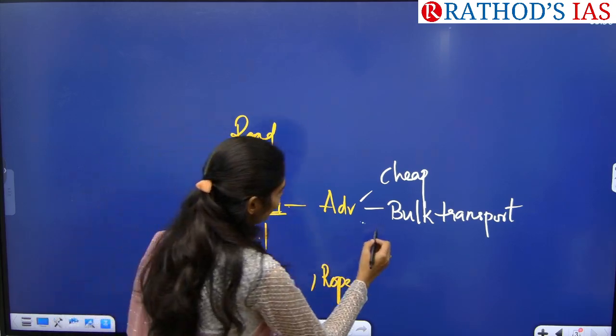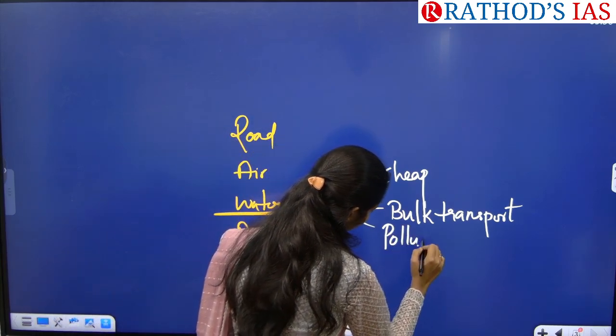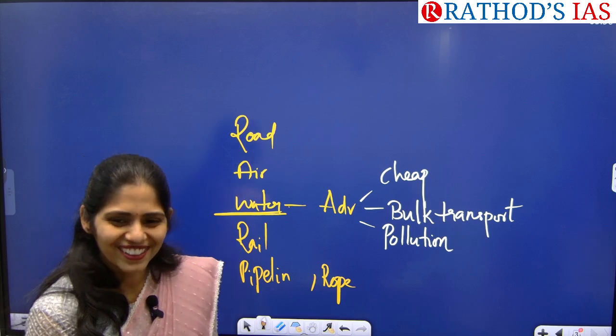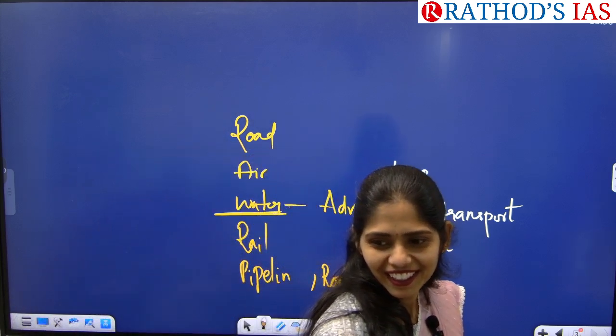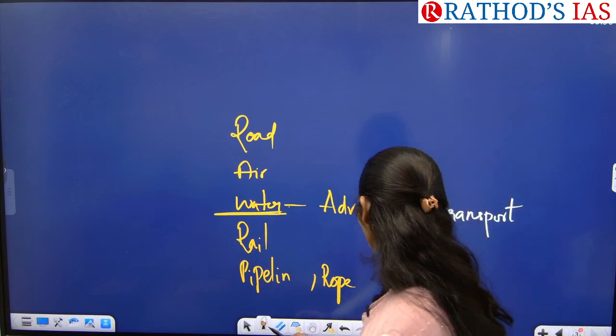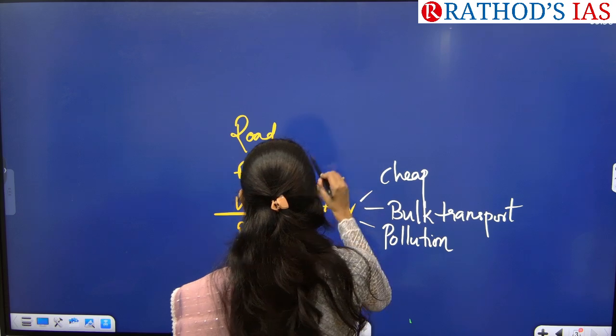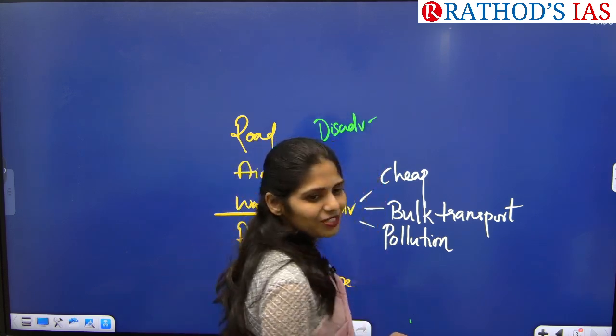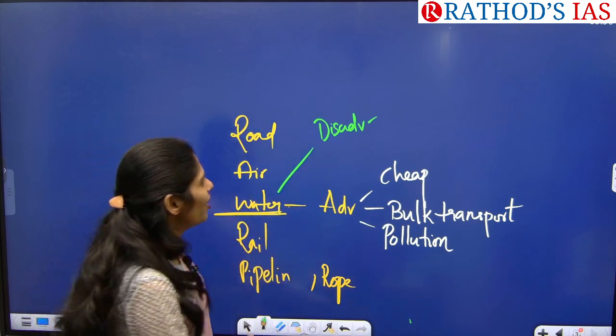Okay, we can control pollution to some extent, water pollution. Next, what are the advantages? Okay, now tell me what are the disadvantages? Oil spills.